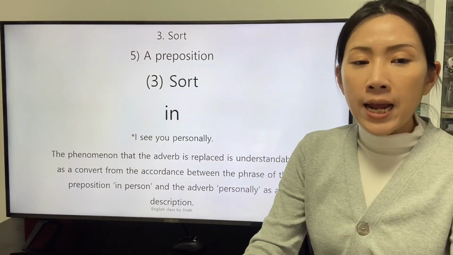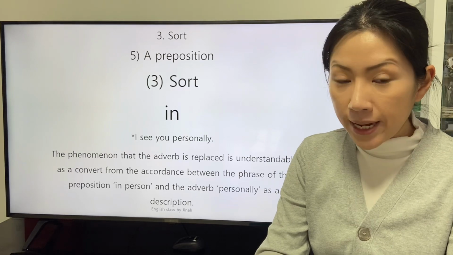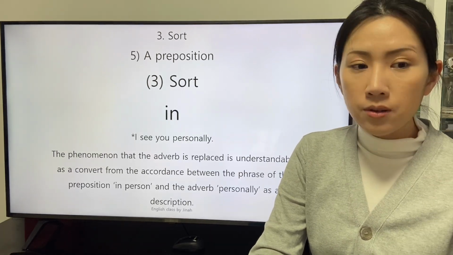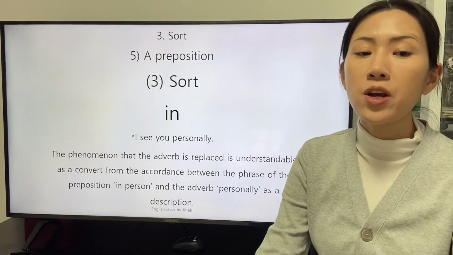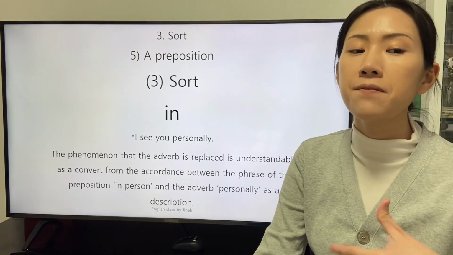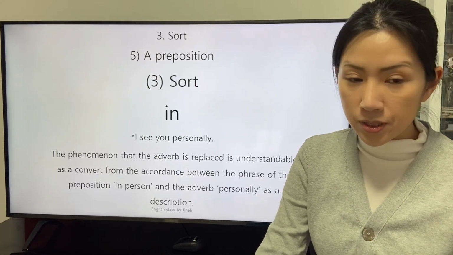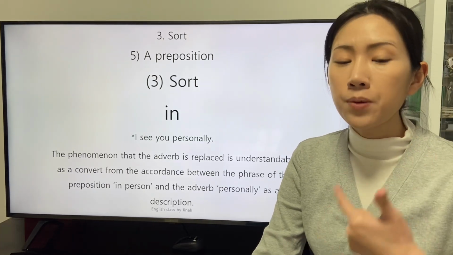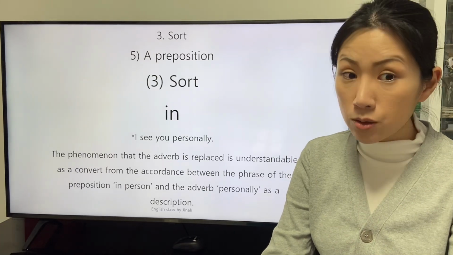The phenomenon that the adverb is replaced is understandable as a conversion from the accordance between the phrase of the preposition in person and the adverb personally as a description.